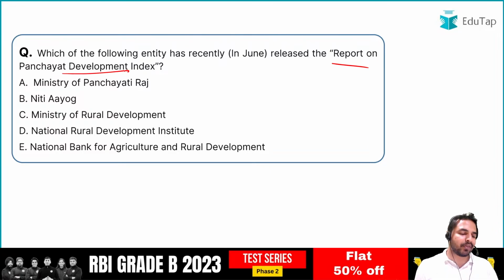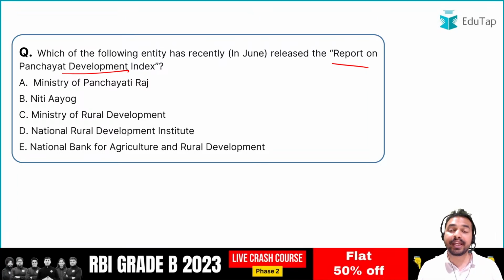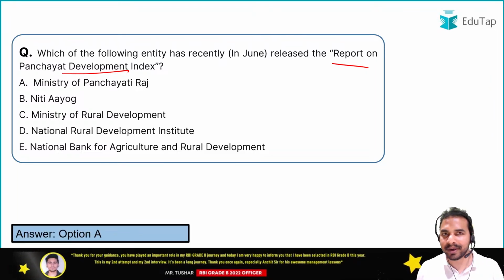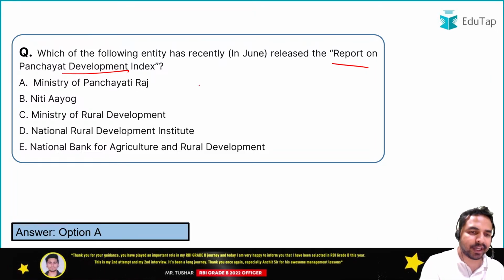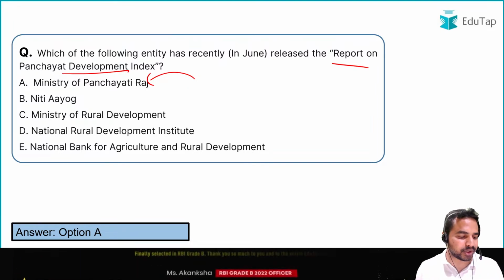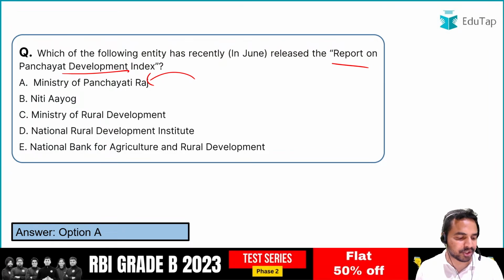So guys, which ministry or organization launches the Panchayat Development Index report? A very easy question for all of you. Quickly tell me guys, what is the name of that organization which releases the report on Panchayat Development Index? What is the right answer? It is Ministry of Panchayati Raj. Option A is the right answer, and Nitin Jakan has given me the right answer to this question. That is option A, Ministry of Panchayati Raj.